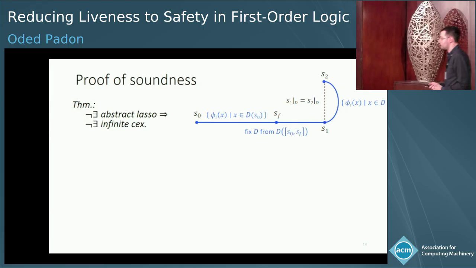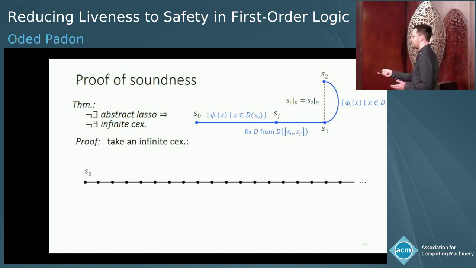So I want to outline the soundness proof. It's actually quite simple. We want to prove that if there is no abstract lasso, which we defined in the last slide, then there is no infinite counterexample. Say we have some infinite counterexample. It starts at some state. This state has a finite footprint.